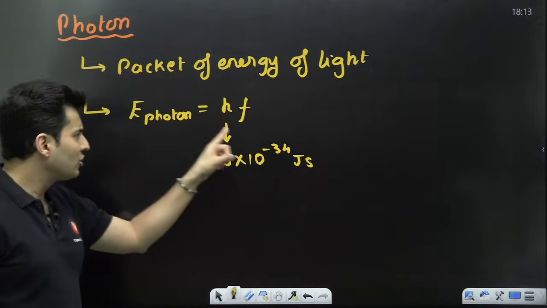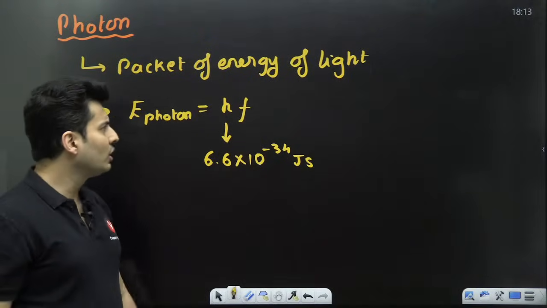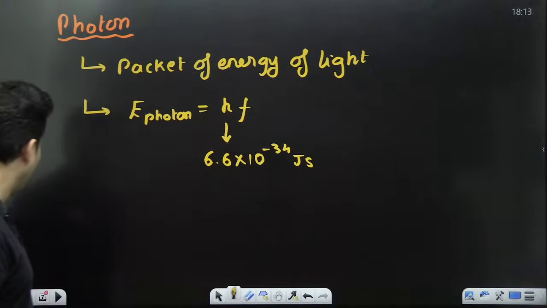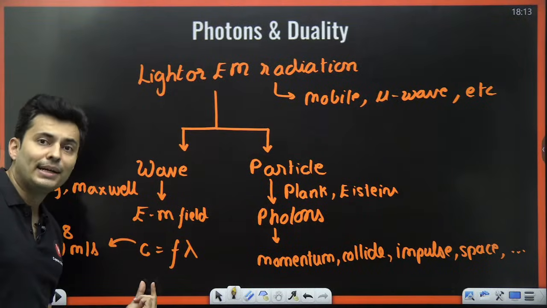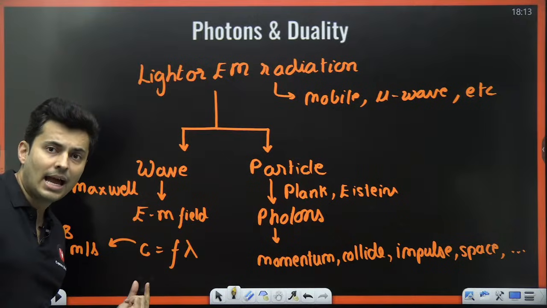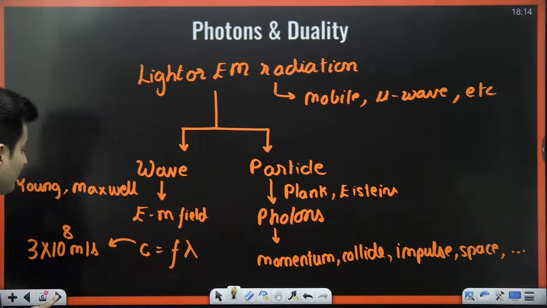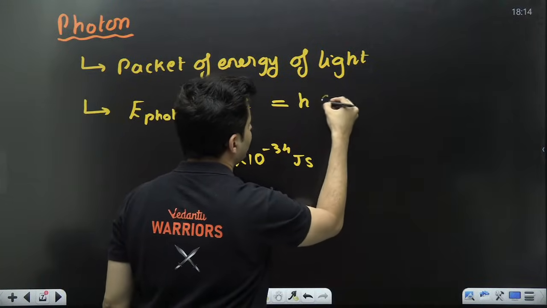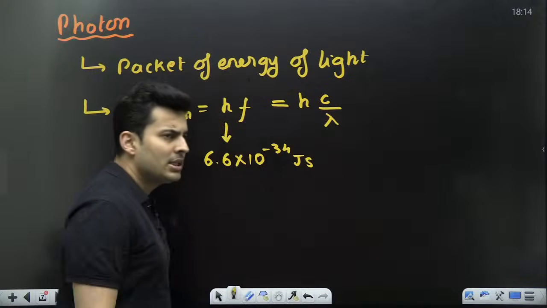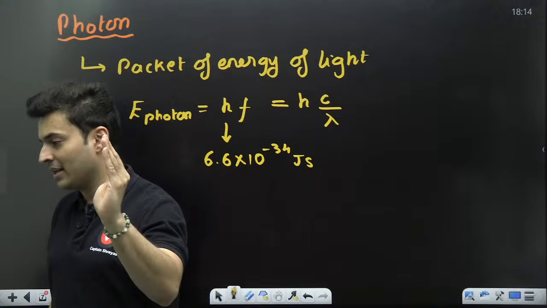Frequency is per second, so the unit is joules into second. You have also seen that C is f lambda, so f will be C by lambda. So you can also write it as hc by lambda. That is also okay.